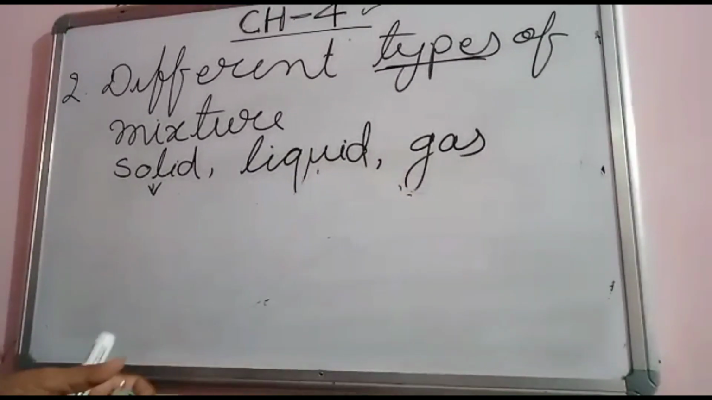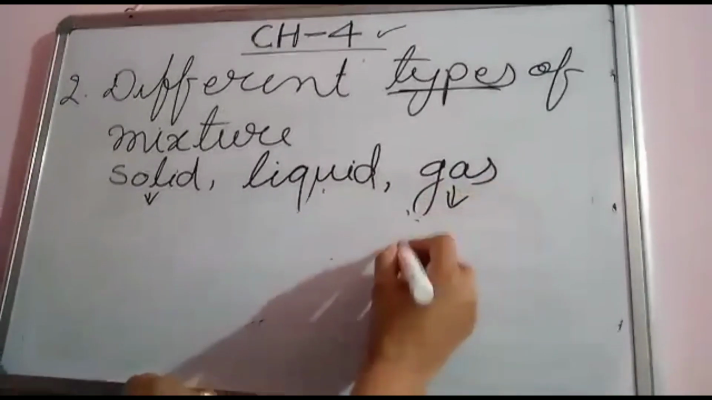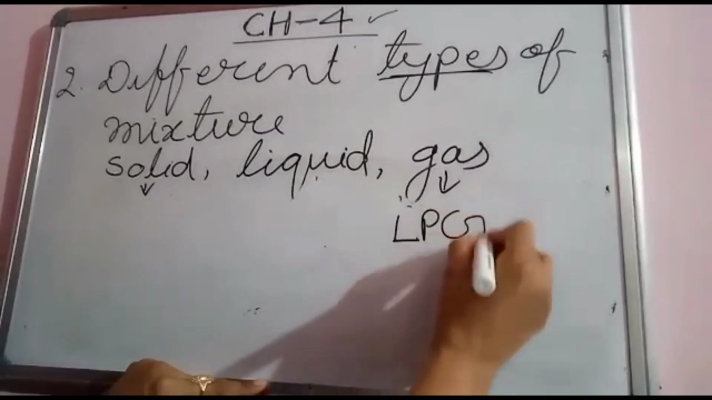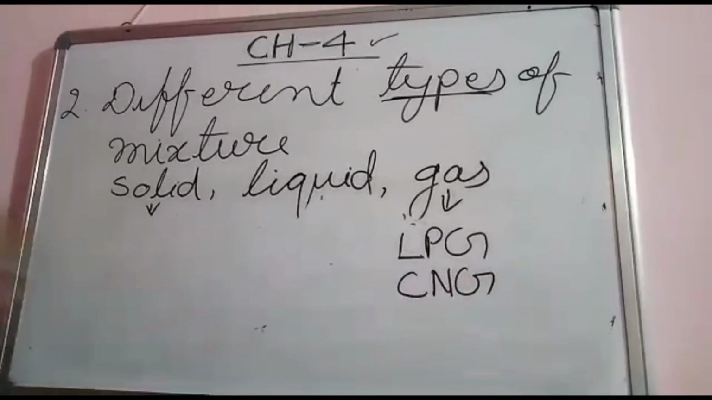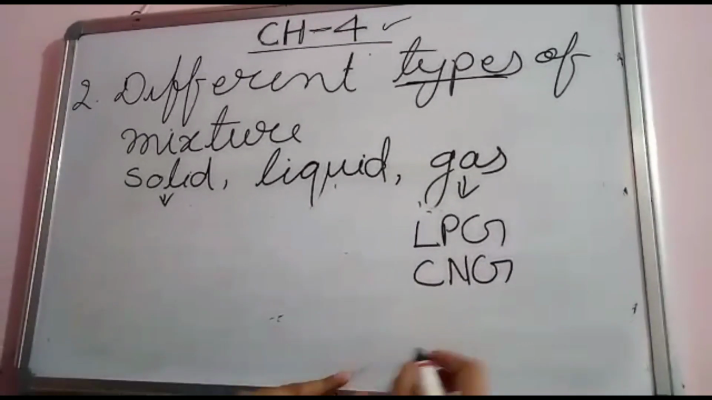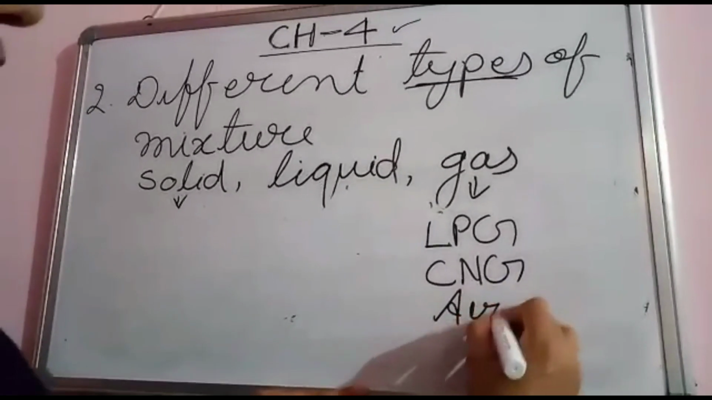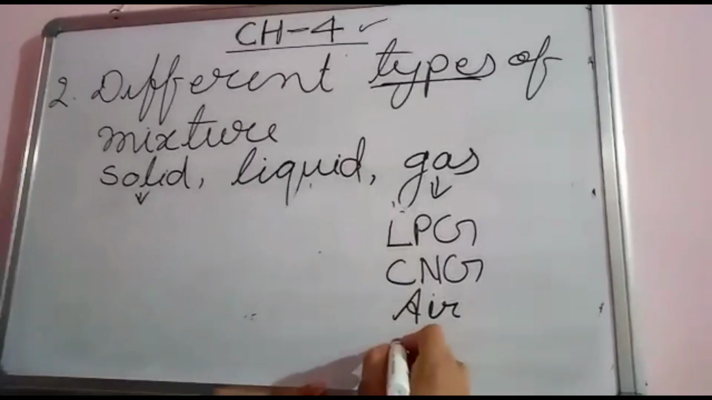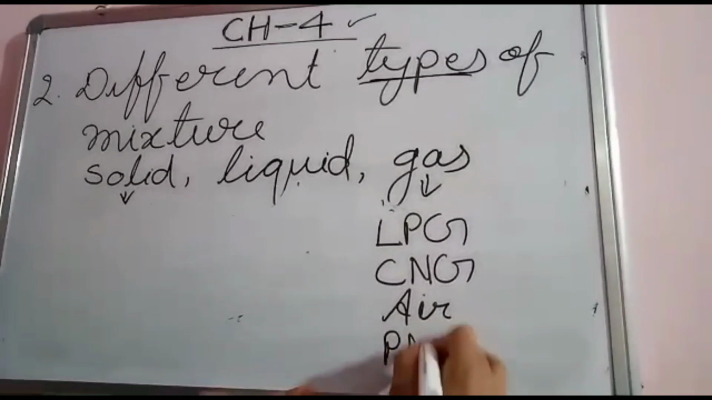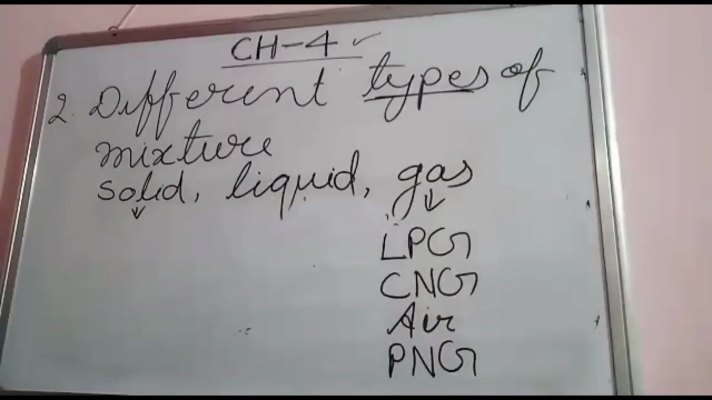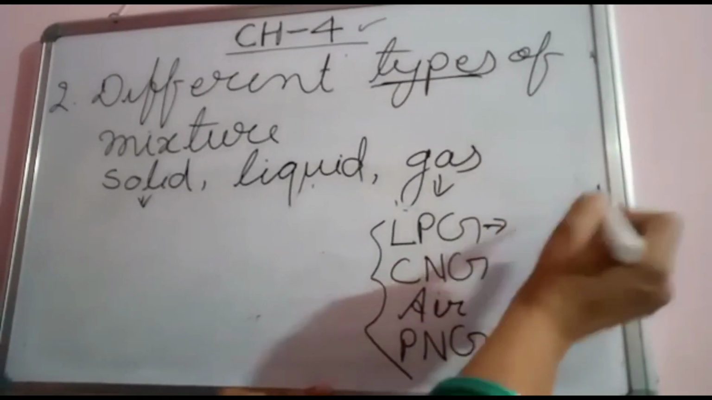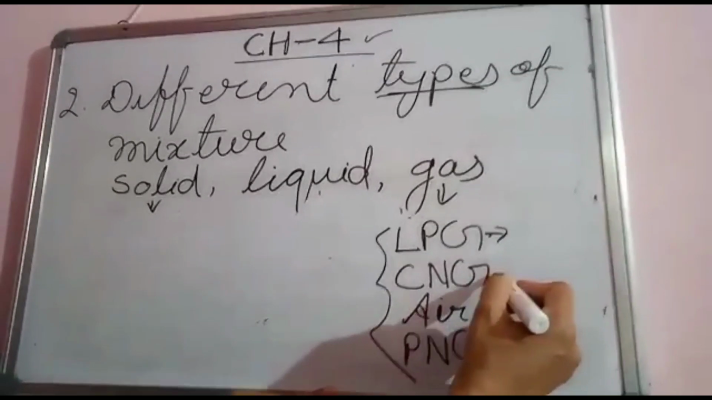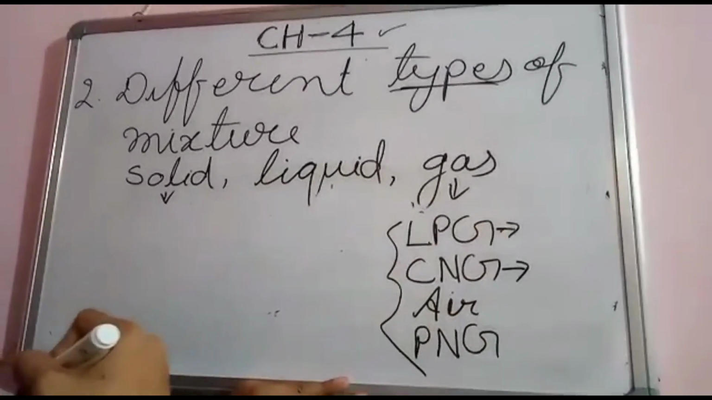Now come to the gaseous mixture. You know, LPG is a gaseous mixture. CNG is a gaseous mixture. And air is a gaseous mixture. And PNG is also a gaseous mixture. All these are mixtures because LPG is made by the combination of two or more gases. CNG is also made by the combination of two or more gases.